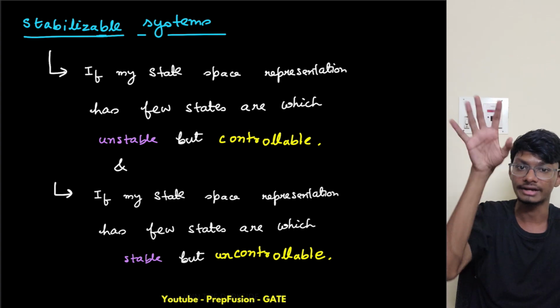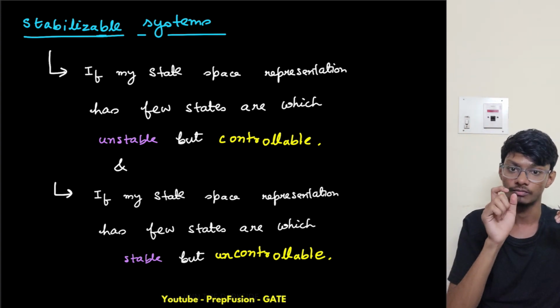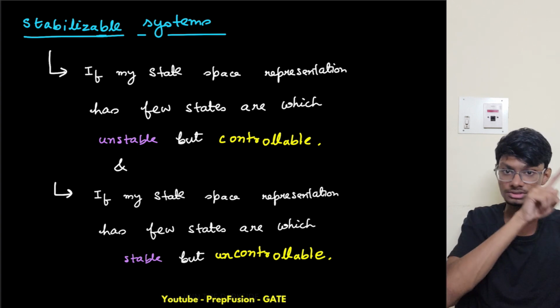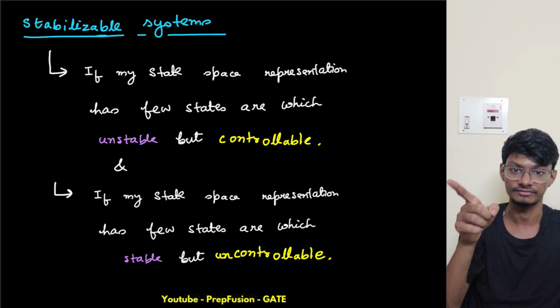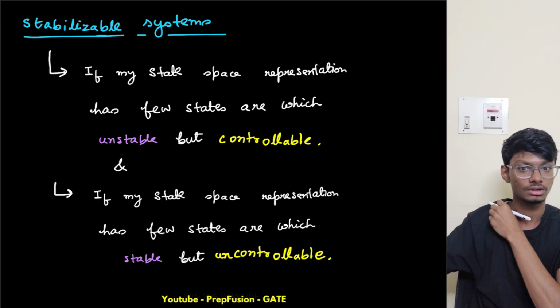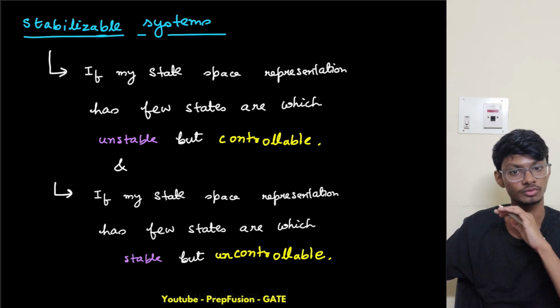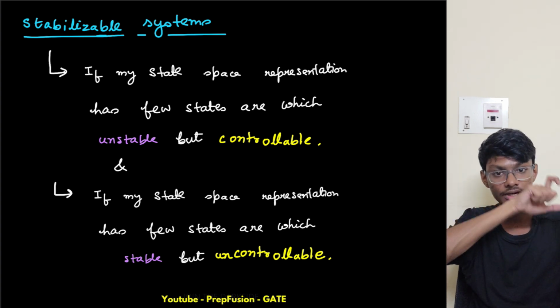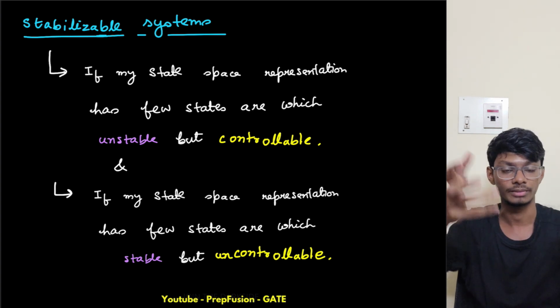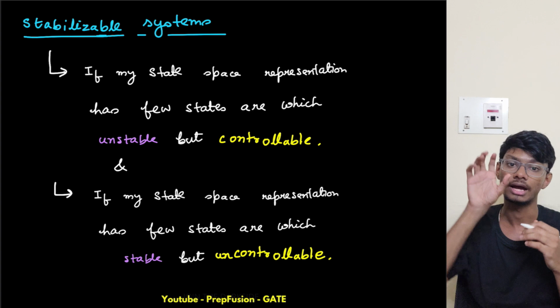But a few eigenvalues aren't negative, and we are able to control those states, so that is my advantage. I will change the eigenvalues of those and make them negative, which will make my system stabilized. The uncontrollable state variables were not controllable, but those were already stable. The controllable state variables were not stable, but with the help of the input and some feedback, I can make them stable.